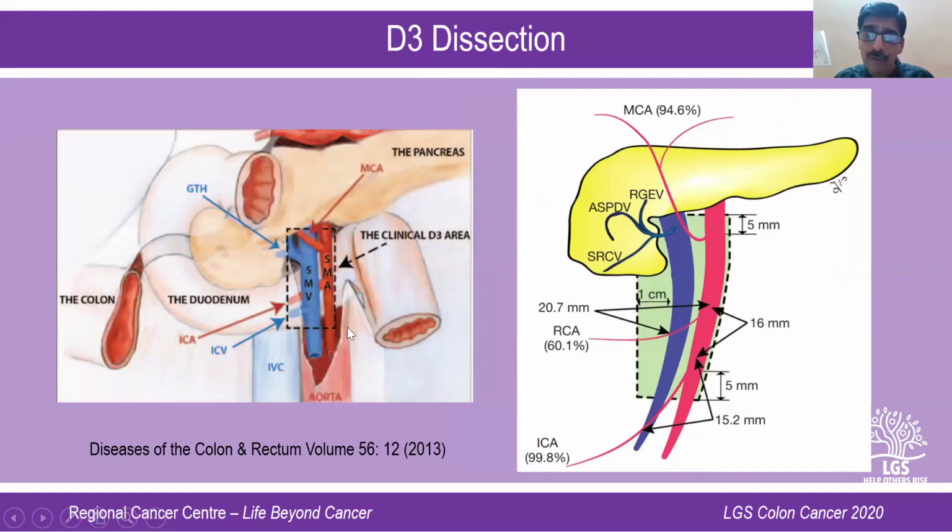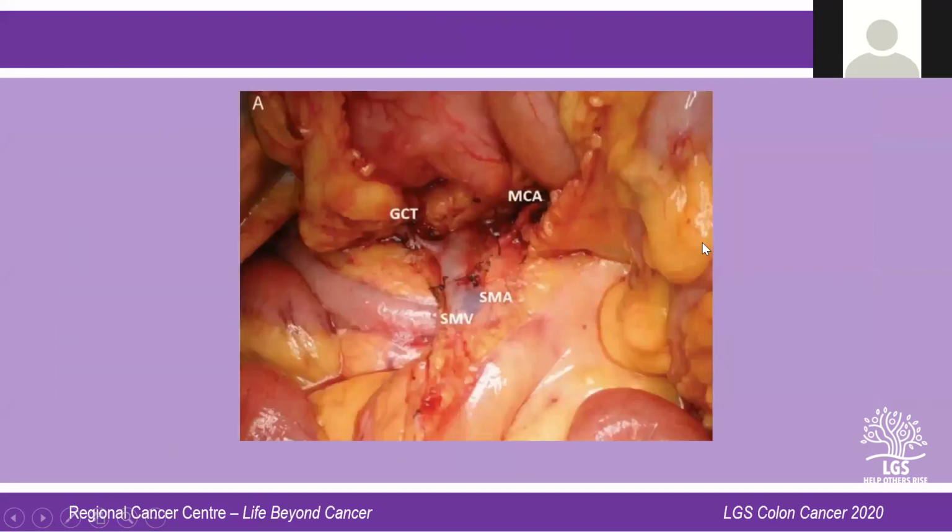Conventionally, what we used to do was ligate the trunk of the vessel over here. But D3 dissection involves removal of the nodes on the surface of the superior mesenteric vein and superior mesenteric artery as well. So in addition to doing a high ligation of the vessels, you have to go 1 or 2 centimeters onto the artery and vein and take out the nodes in this green area. This is D3 dissection. This is the specimen in which a D3 dissection has been done.